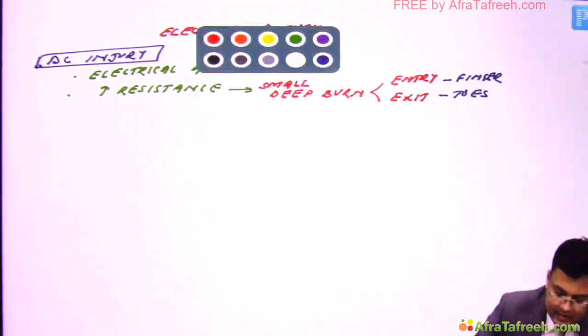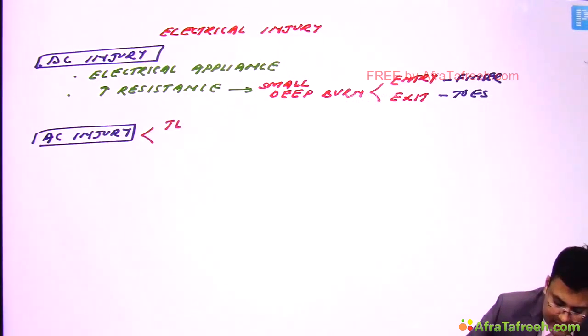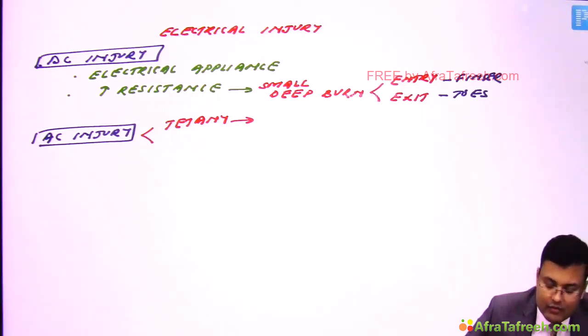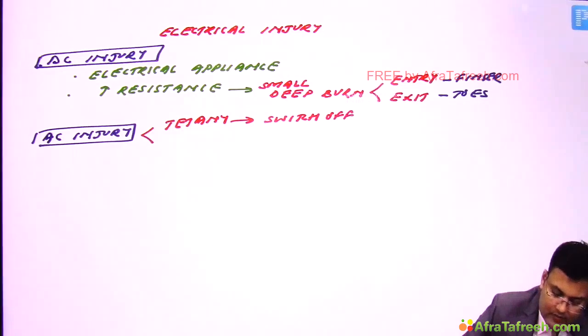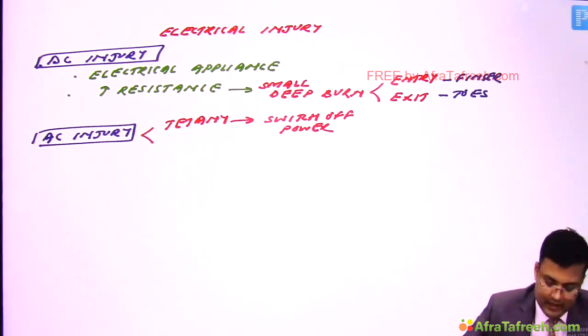Now see AC injury, alternating current injury. First problem, it creates a state of tetany, and because of this tetany, the patient is not able to detach himself or herself. So what do we have to do first? Switch off the power. Clear? Otherwise, you will also be stuck if you try to detach that person.